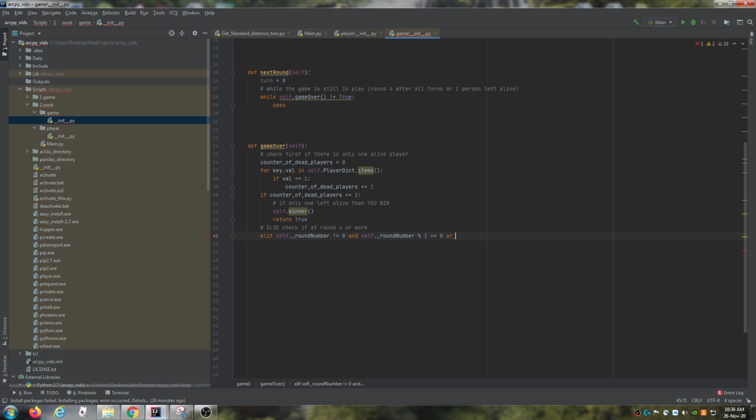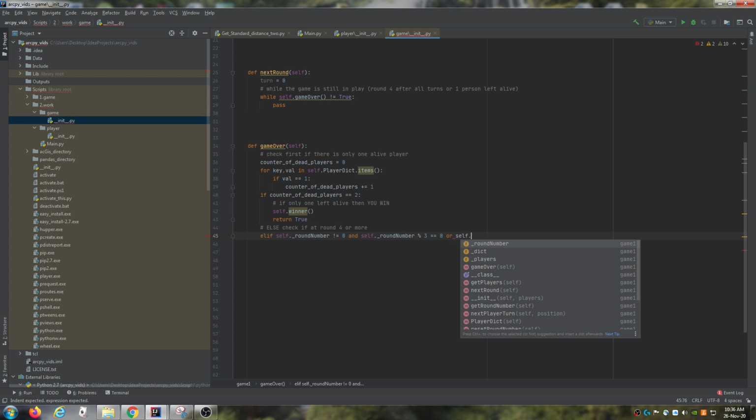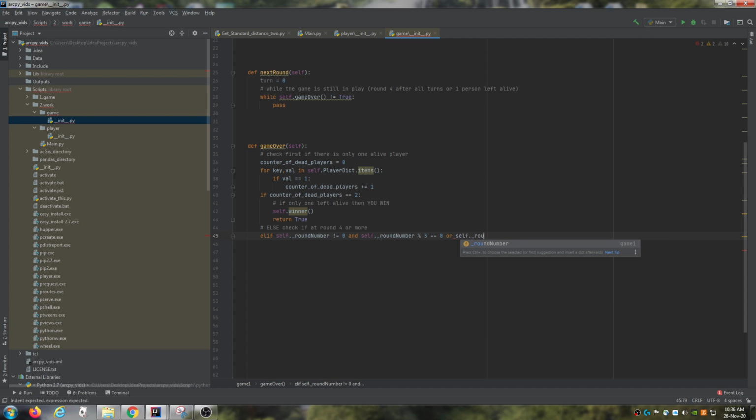And then we're going to say or the self._round number is greater than 3. So at round 3 or after round 3, we need to keep checking where we're at.